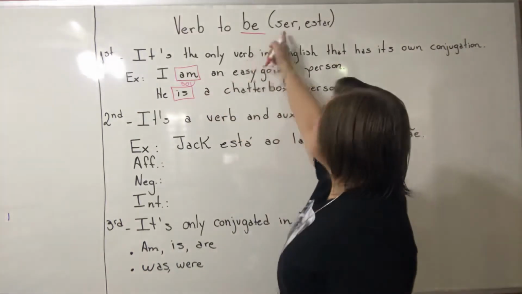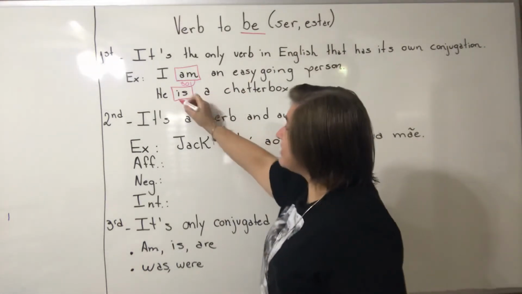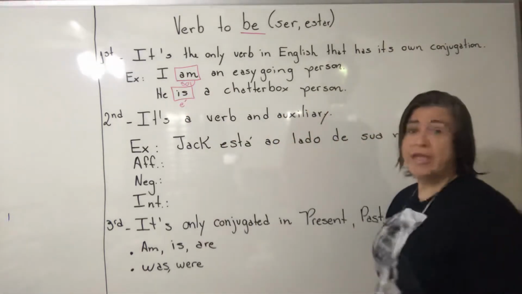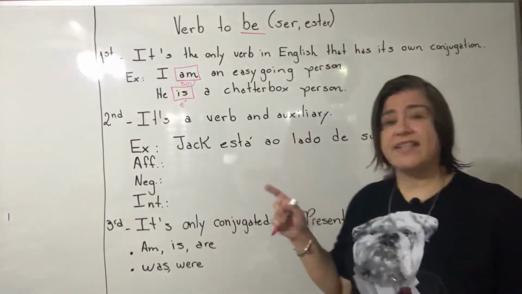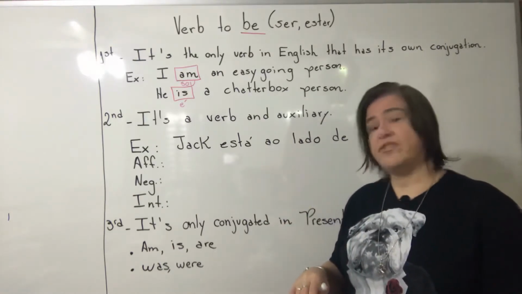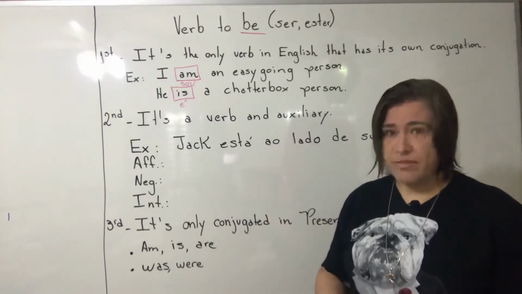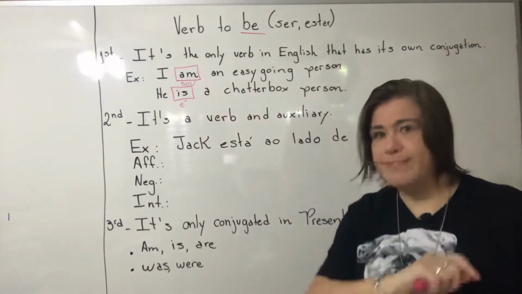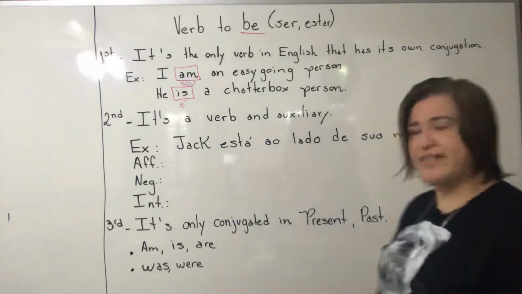So of course is ser ou estar, so in this case the best translation is é. And you see, in Portuguese, the verb has a lot of variations in the form. So you see, it's conjugated. We need to memorize. If we memorize the Portuguese, why not memorize in English, right?